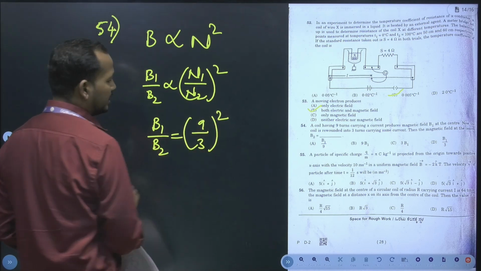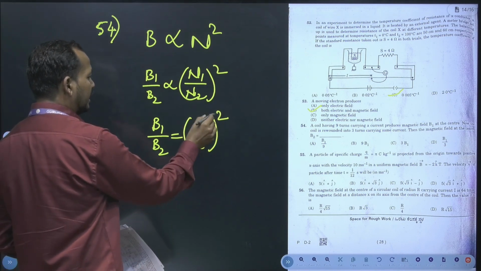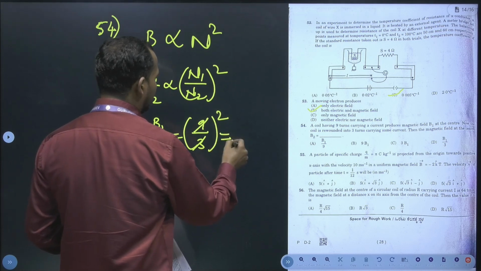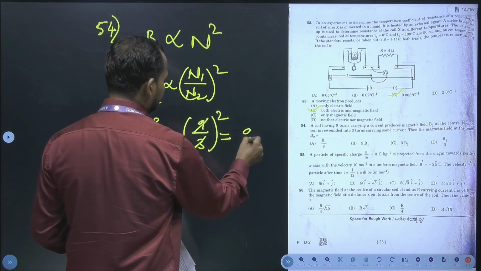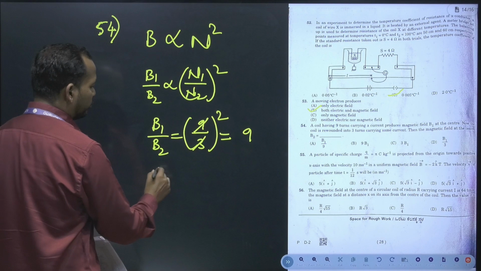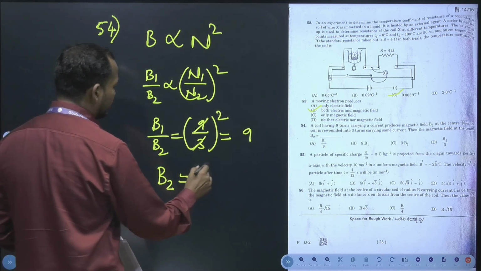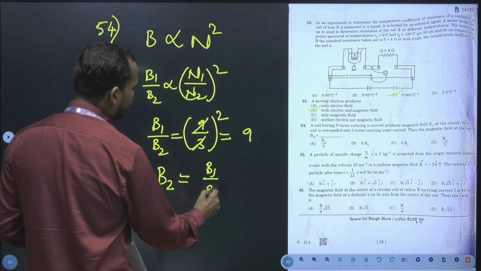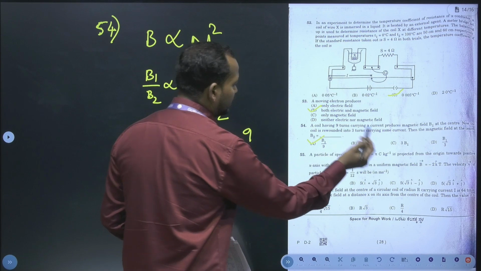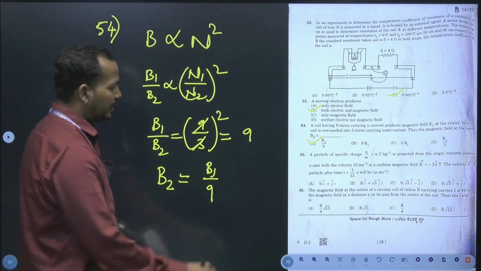If you read the question, it is squared, 3 gets cancelled, which will be equal to again 9. Now they asked us to calculate the magnetic field in the second coil, as B2 is equal to B1 by 9. Therefore the answer is first option. Next 55.